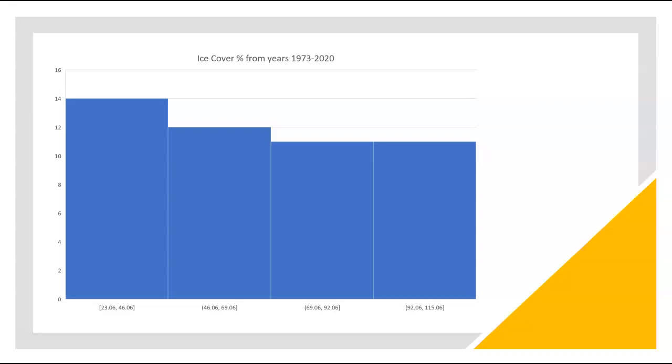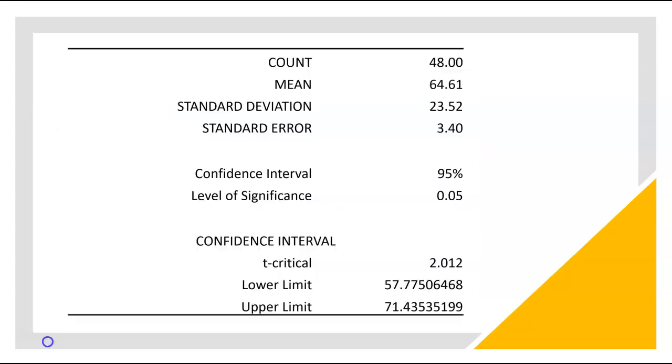This histogram shows that the data is well spread, without any extreme outliers. It also shows that in the majority of years, the ice cover was less than or equal to 46.06%. I used a significance level of 95%. This means that I could rely on my result being accurate 95% with a significance, or alpha, of 0.05.